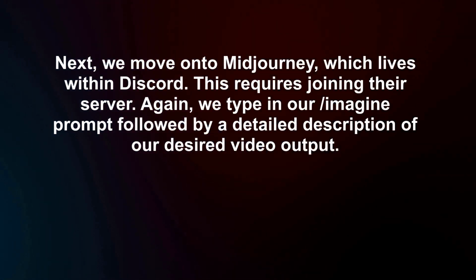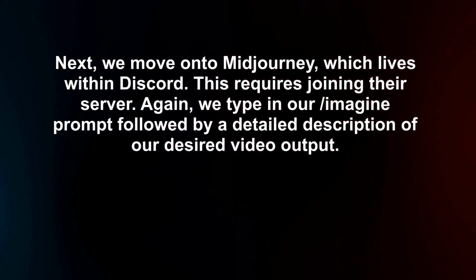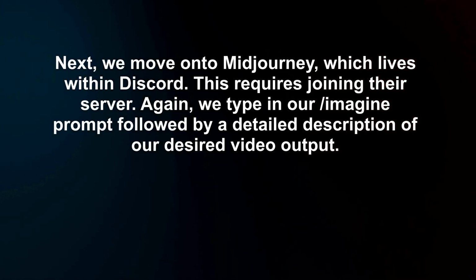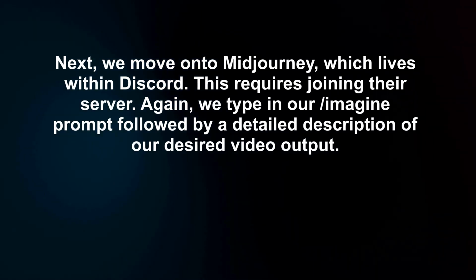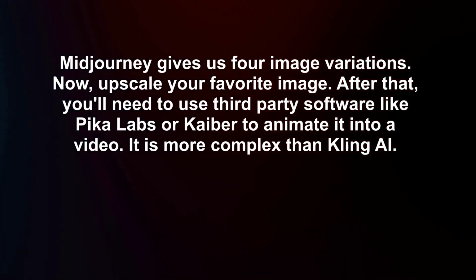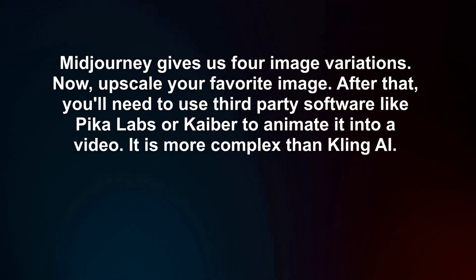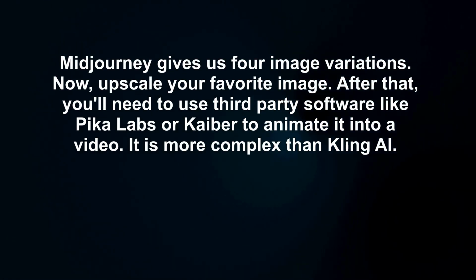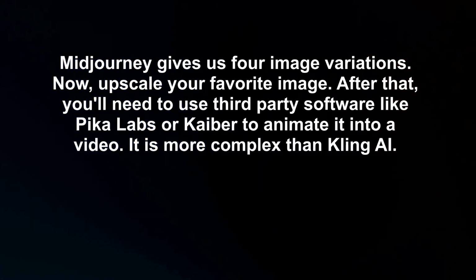Next, we move on to Midjourney, which lives within Discord. This requires joining their server. Again, we type in our imagine prompt followed by a detailed description of our desired video output. Midjourney gives us 4 image variations. Now, upscale your favorite image. After that, you'll need to use third-party software like Pika Labs or Kaiber to animate it into a video. It is more complex than Kling AI.